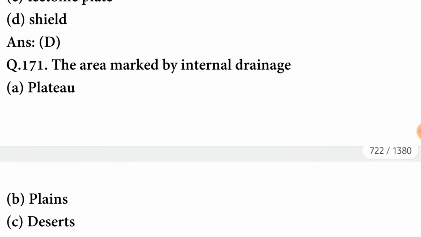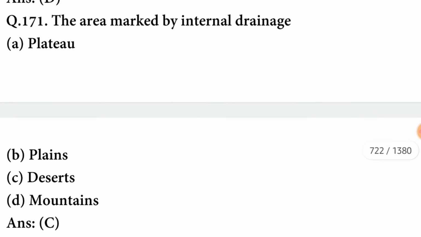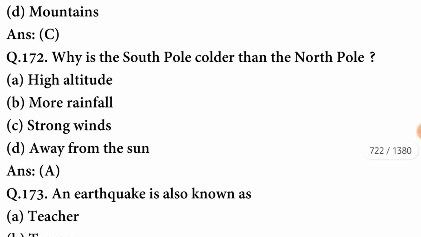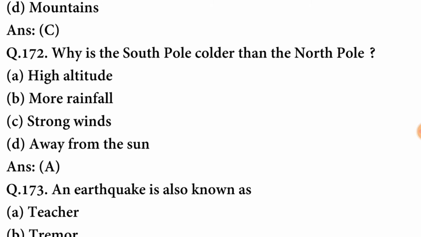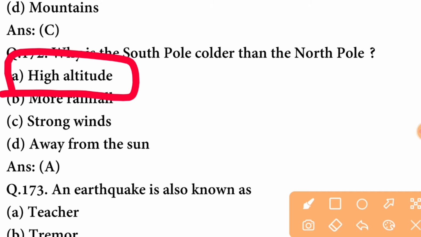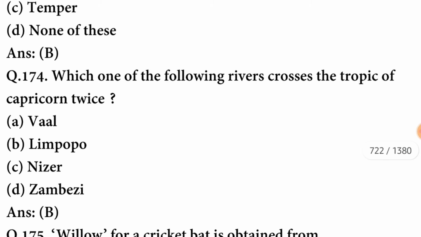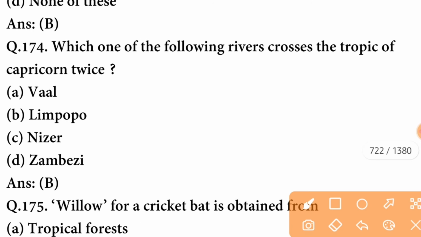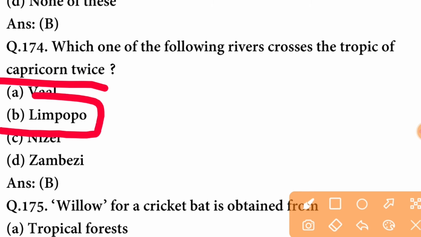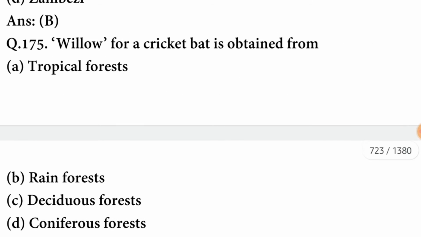The option is correct. The area marked by internal drainage is deserts. Why is the South Pole colder than the North Pole? Because of high altitude. A option is correct. An earthquake is also known as tremor. B option is correct. Which one of the following rivers crosses the Tropic of Capricorn twice? The river is Limpopo. B option is correct.